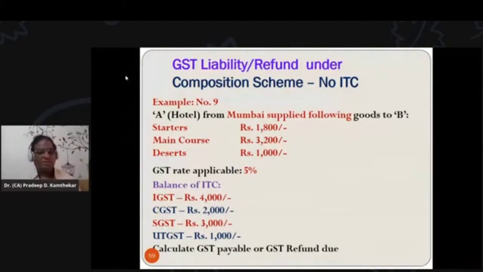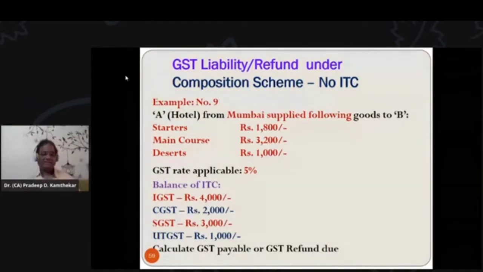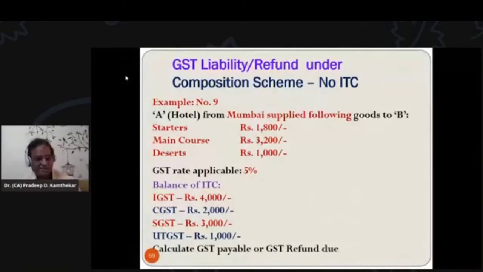Again, for those purchases made from within the same state, he must have paid 50% as SGST on the purchase side. And suppose it is a union territory, then that hotel owner must have paid certain UTGST for purchases made in that union territory only. So these are the various GST input tax credit balances to his credit.